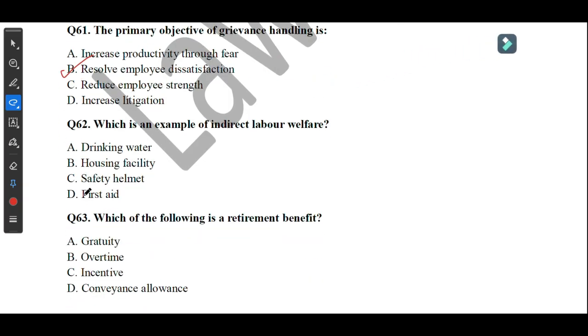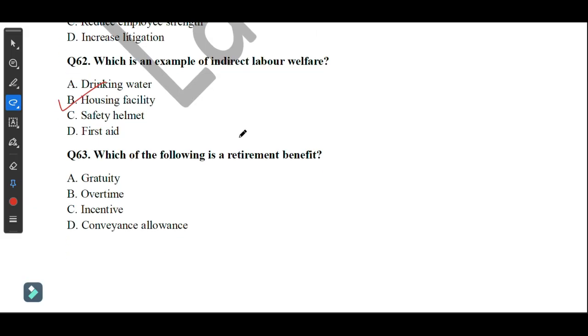Move on to the next question. Which is an example of indirect labor welfare? Indirect labor welfare example is option number B, housing facilities, because all the others are direct. Which of the following is a retirement benefit? So the retirement benefit is option number A, gratuity.